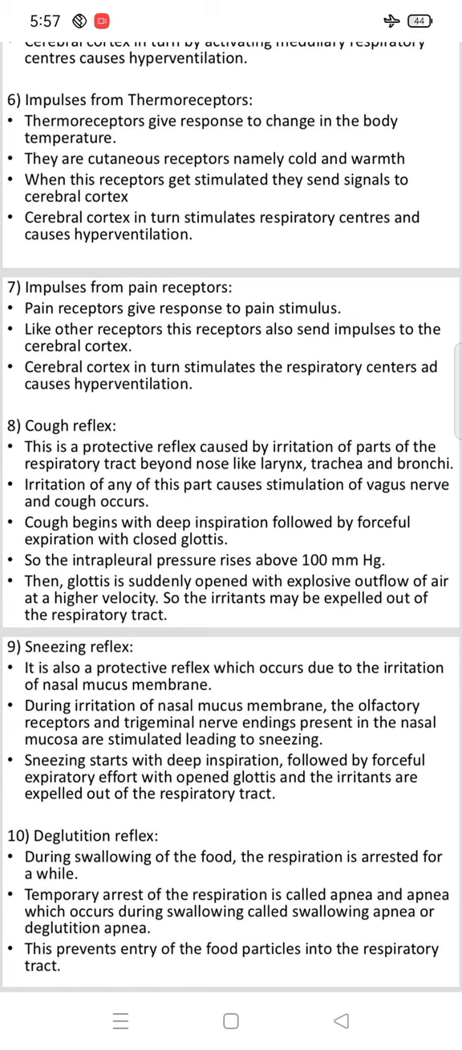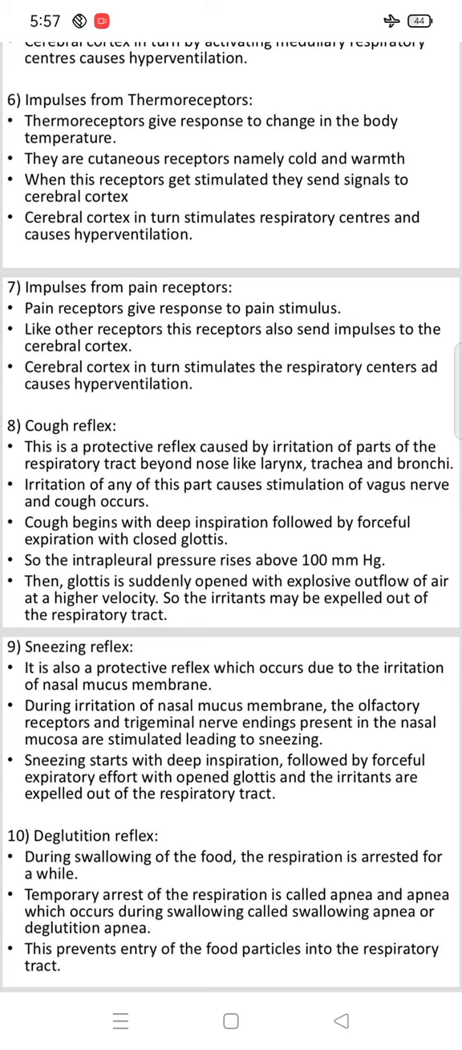The next factor is impulses from pain receptors. Pain receptors respond to pain stimulus. Like other receptors, these receptors also send impulses to the cerebral cortex. The cerebral cortex in turn stimulates respiratory centers, which causes hyperventilation. Then the next factor is the cough reflex.